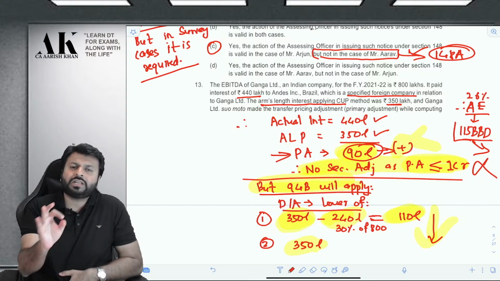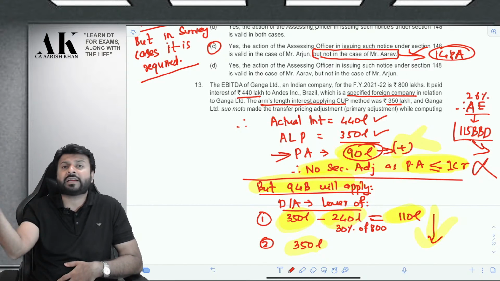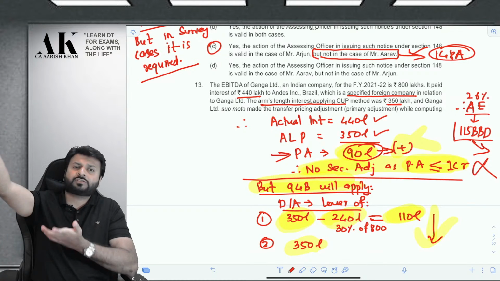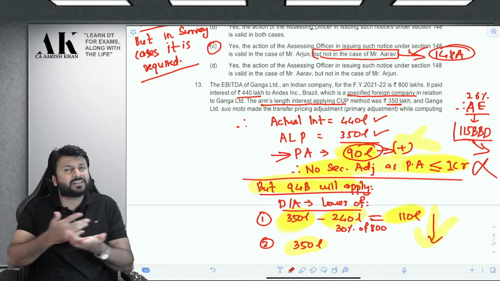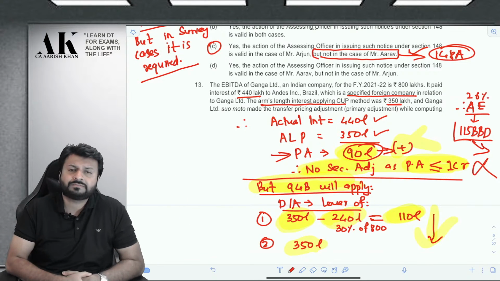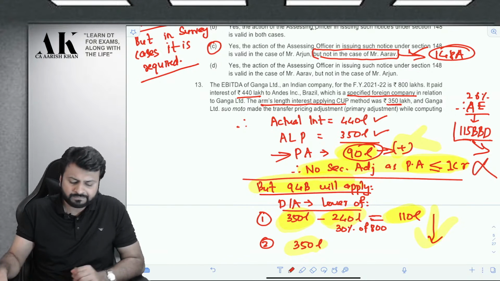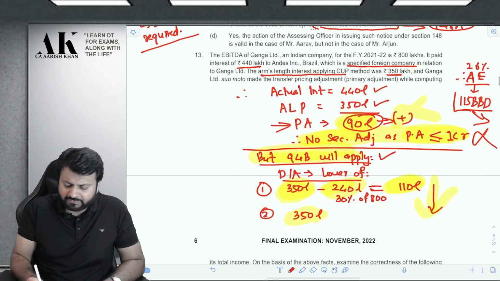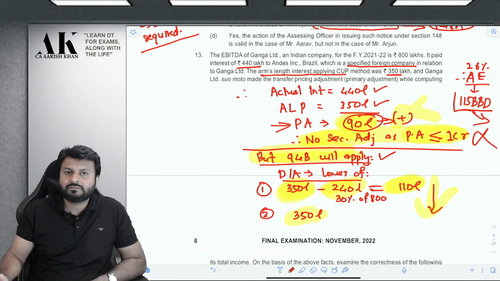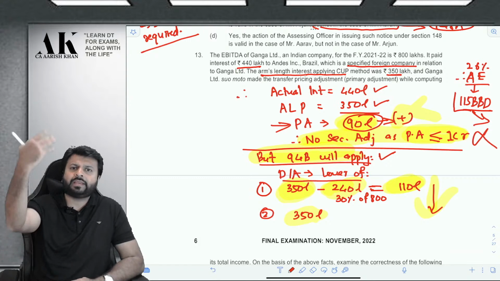What is relevant is only the primary adjustment. Primary adjustment will be done of 90 lakhs. What is secondary adjustment? Deemed loan, interest on that deemed loan, unless and until that money is repatriated back to India under 92CE, all those provisions are given. Okay. So 90 lakhs primary adjustment, secondary adjustment will not be done. Now what about the limitation of interest? 94B will apply. Why will it apply? Because you have taken a loan from a non-resident associate enterprise and you are paying interest to them.